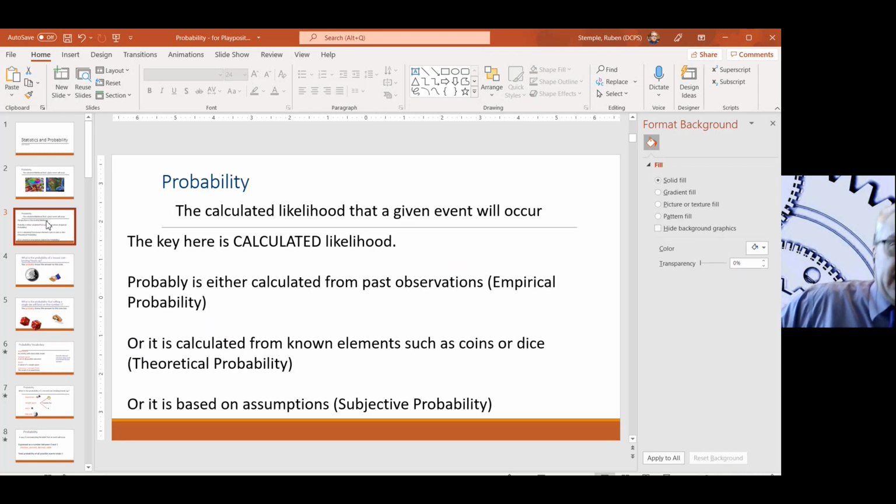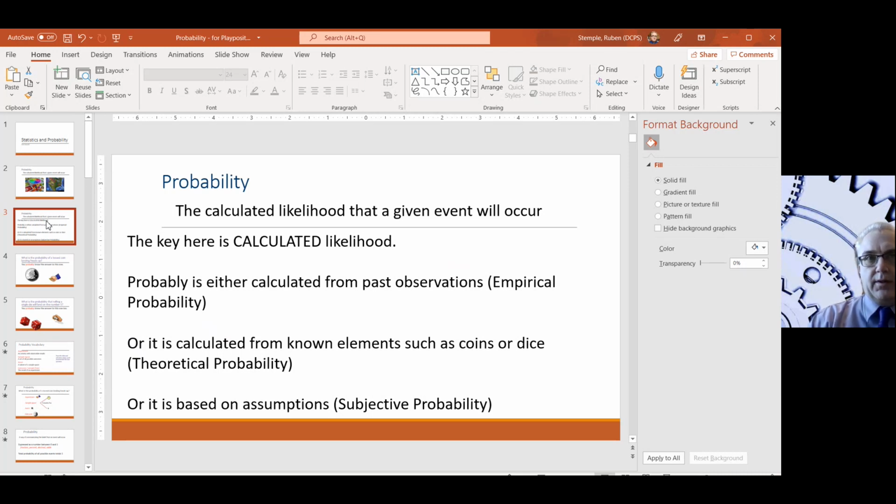So probability is the calculated likelihood that something will happen. You can either calculate it from past observations, which is called empirical probability. So we look at the weather patterns and we notice when these things happen, it's probably going to rain, or when these weather patterns and these types of air currents happen, it's probably going to snow. That's empirical probability, calculated from past observations. Or it's calculated from known elements, like when you flip a coin or roll a dice.